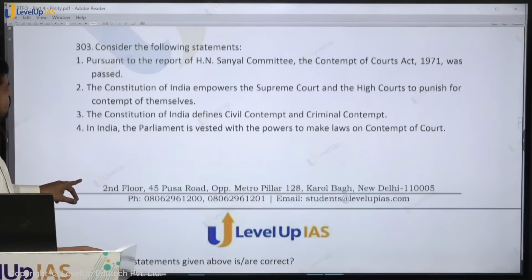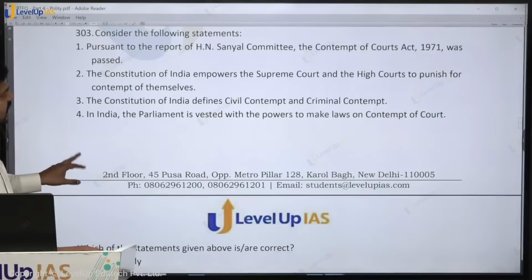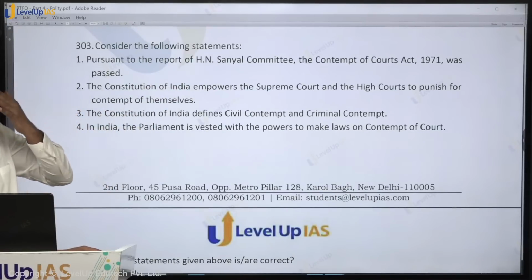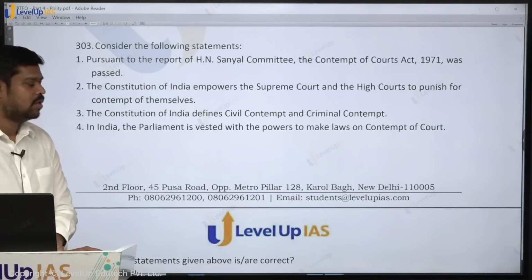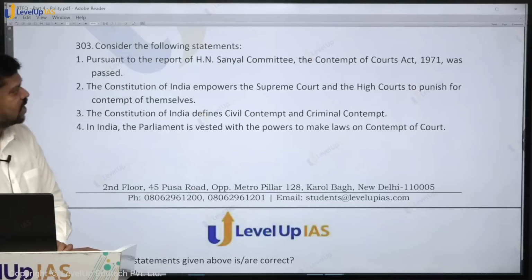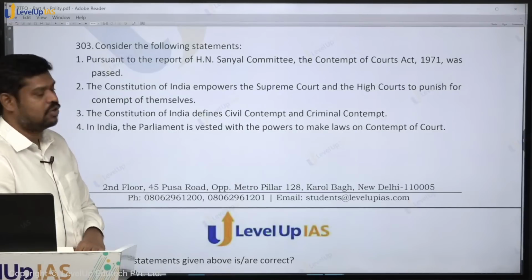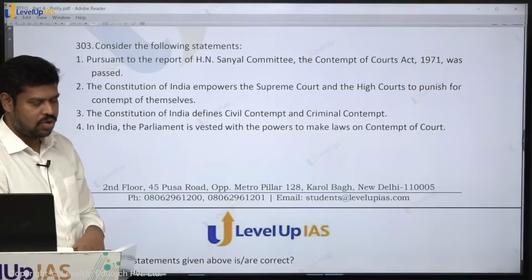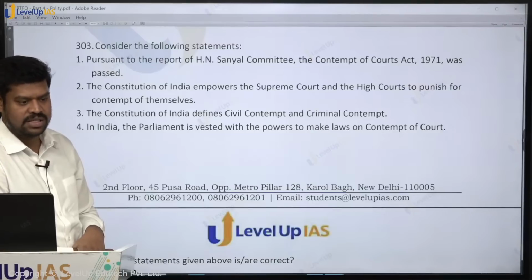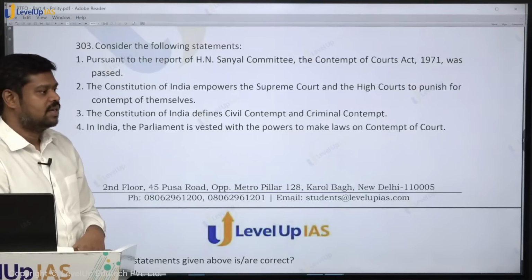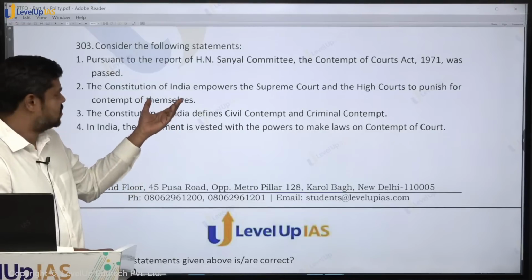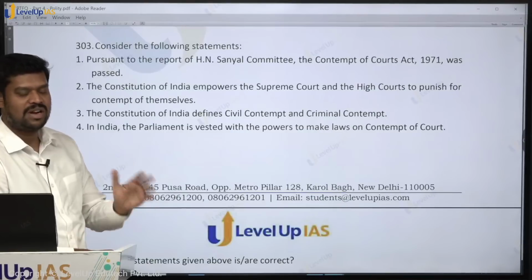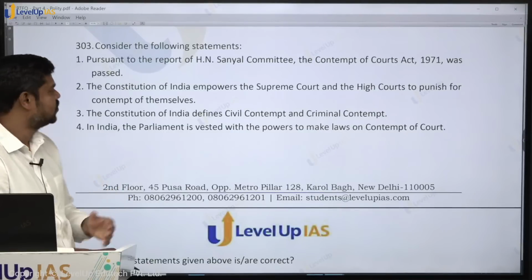Consider the following statements pursuant to the report of the Sanyal Committee. Sanyal, at that point of time, before 1971, was the Solicitor General of India. So, pursuant to the report of the Sanyal Committee, the Contempt of Courts Act 1971 was passed. Is it factually true? This is factually true. You cannot do anything about it if they ask such things. It is factually true. I also do not know who this Sanyal is, but I have to search, then find out the answer. So, these are questions we should not be concerned about.